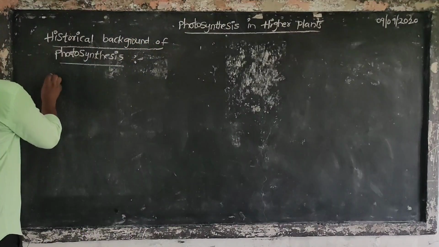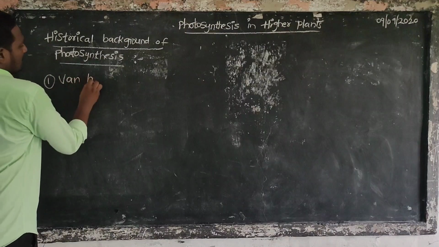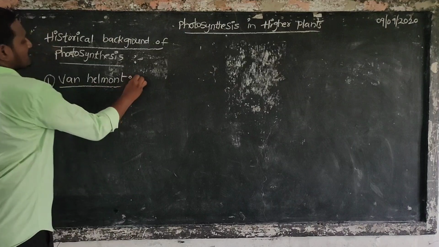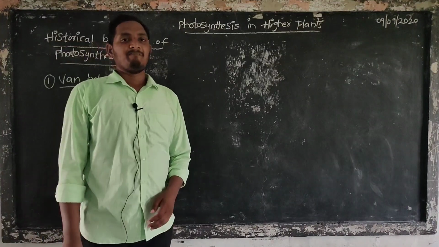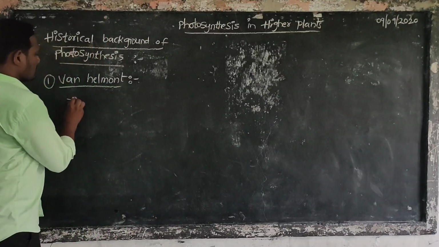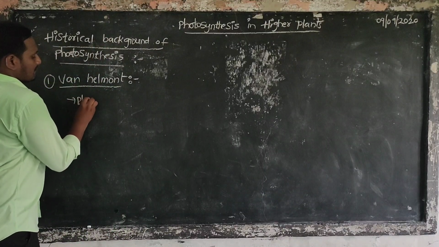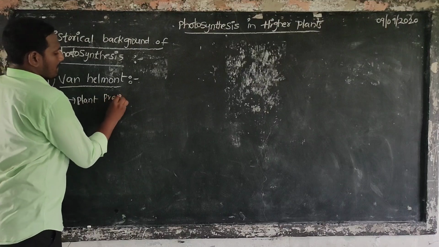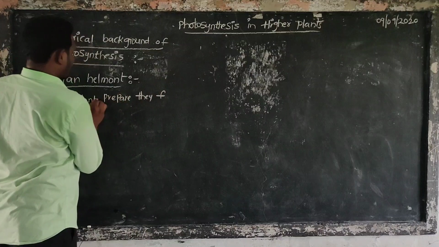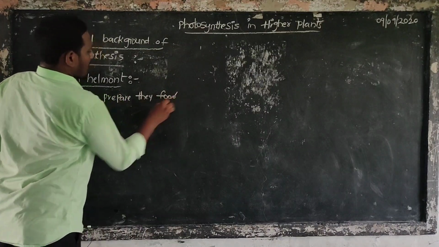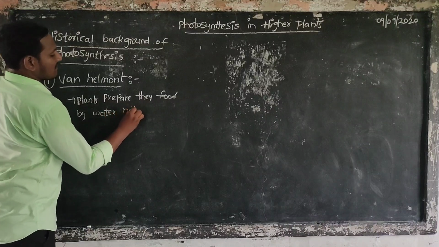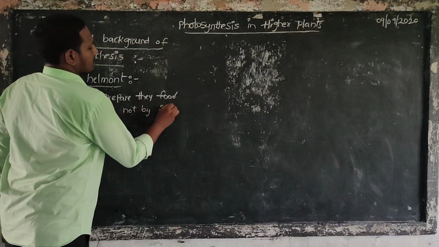So the first scientist, von Helmont. Von Helmont explained that plants prepare their food by water, not by soil.